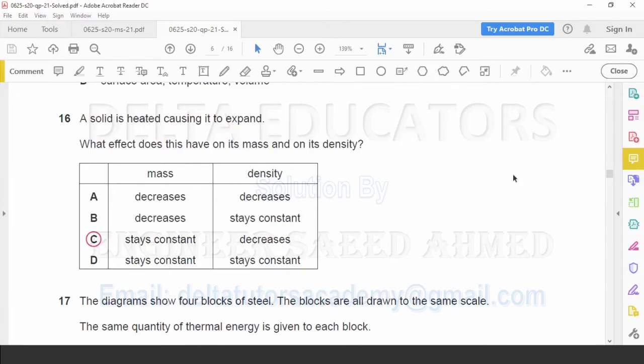Now what about the density? Density is given as mass over volume. When we heat an object, it expands. Expand means volume is increased. Since density is mass over volume, with the increase in volume, density will decrease. Now density decreases is given here in option C. So the correct option is option C, where for mass it is given it stays constant and for density it is given it decreases. So correct option C.